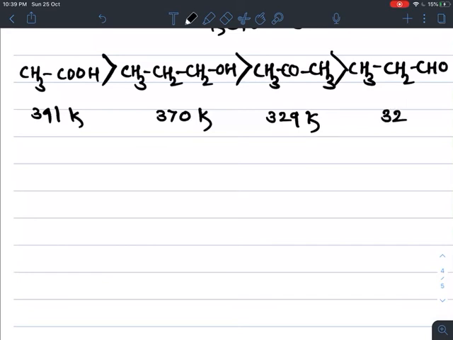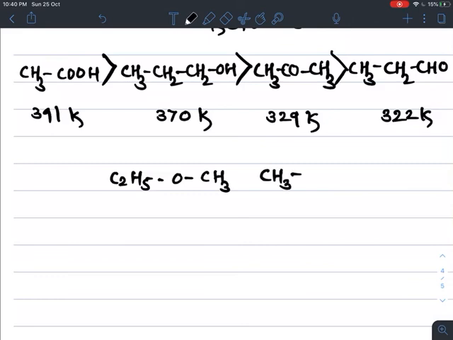So these are the boiling points of the acid, alcohol, ketone and aldehyde of the same molecular mass. If we take ether, ethyl methyl ether, C2H5OCH3, and n-butane, all have approximately the same molecular mass, but they have different boiling points.